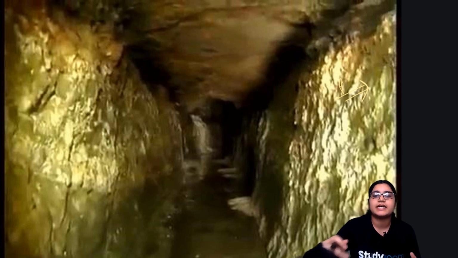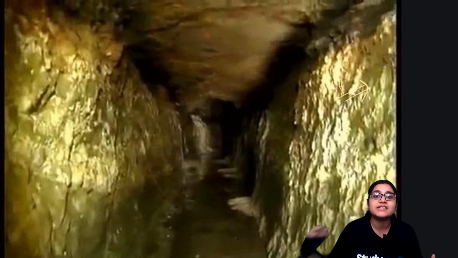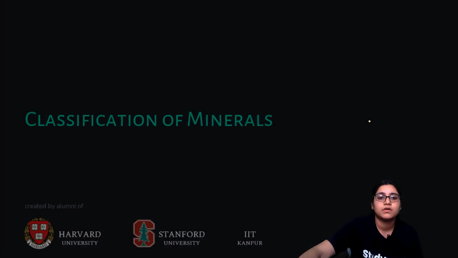You see the kind of mining and digging that is done in ores. These are very suffocating places because they are underground and there is sometimes no space to breathe, and sometimes even workers die in these hazardous environments.